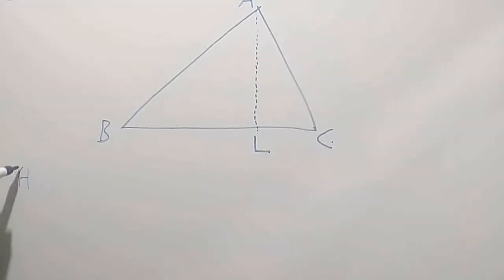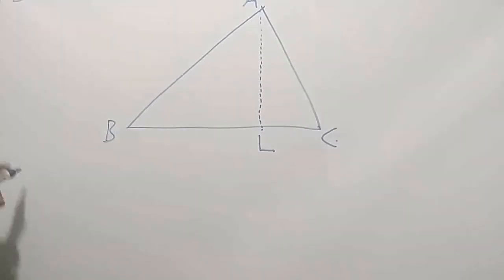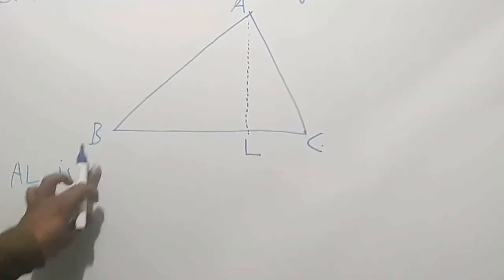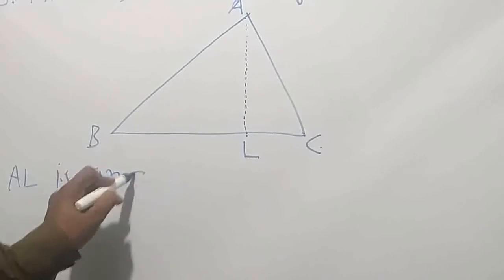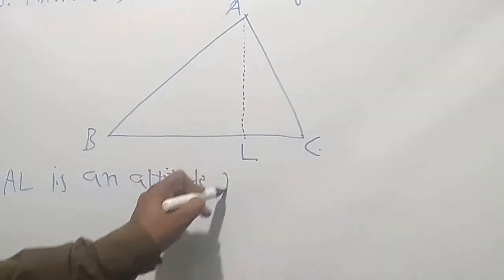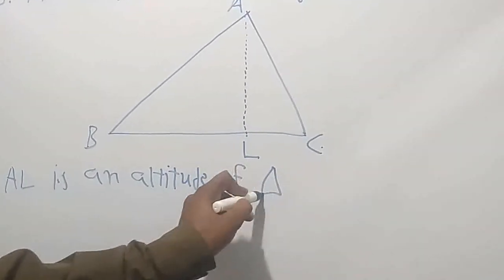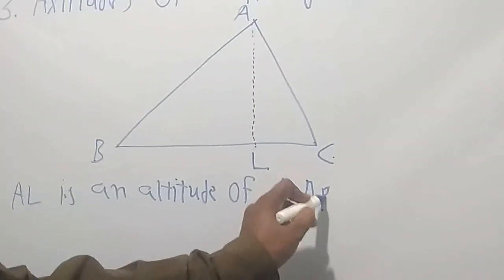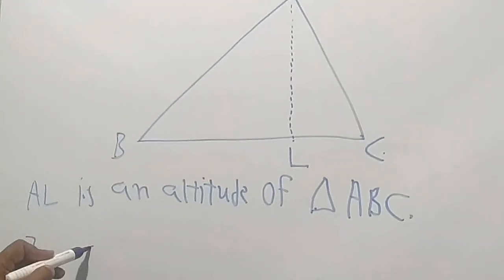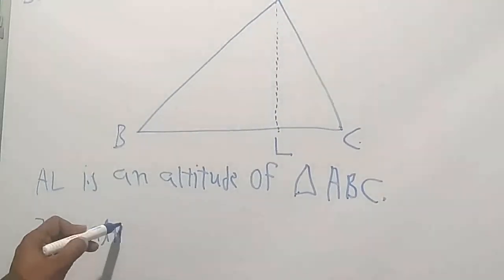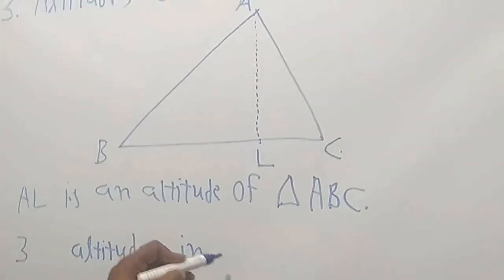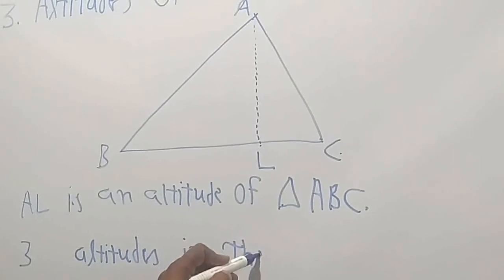AL is an altitude of triangle ABC, and there are three altitudes in the triangle.